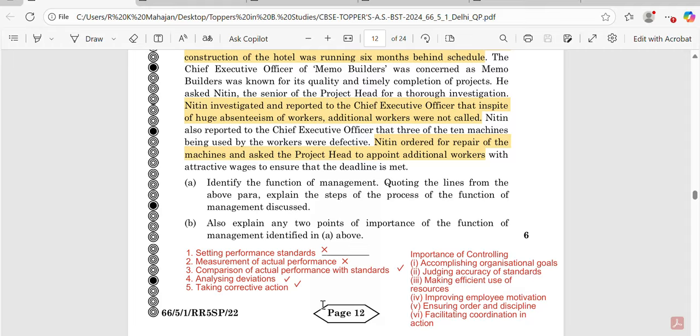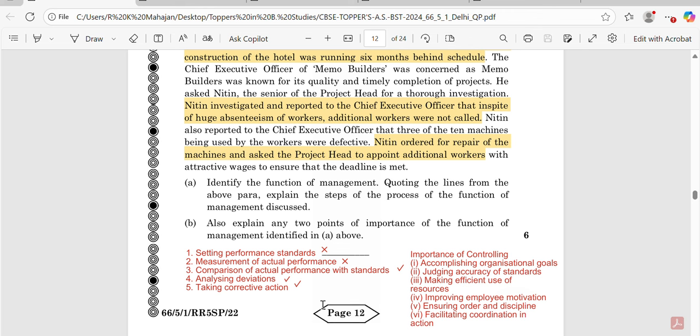Now how can you divide the marks in your own mind? 2 points of importance means 1 mark for 1 point: half mark will be for the heading, and half mark for the explanation. If you don't remember the heading, you can also explain, but the 1 point should be explained in about 25 to 30 words, that is, 2 to 3 lines should be used in order to explain 1 point by default.